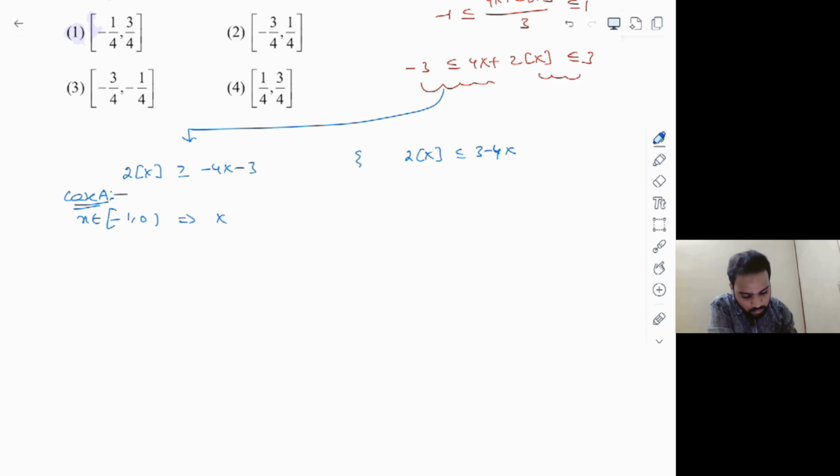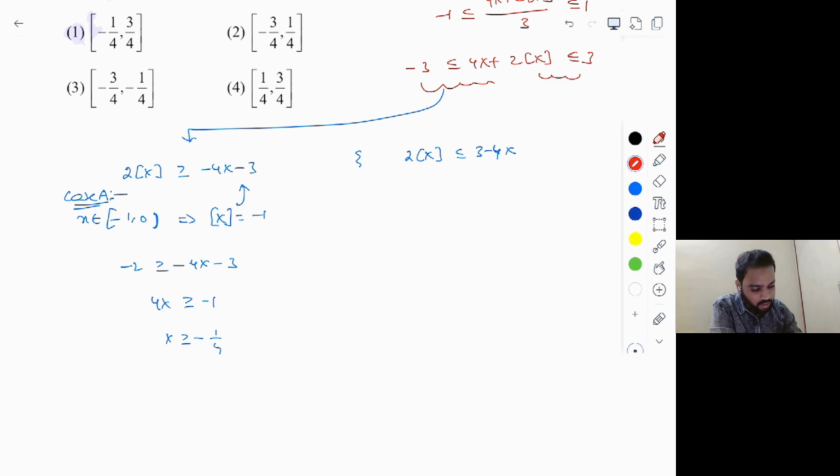In this, we know that [x] is equal to -1 whenever x belongs to [-1, 0). Now let's substitute it here, and what we get is -2 ≥ -4x - 3. So finally what I get is 4x ≥ -1, x ≥ -1/4.